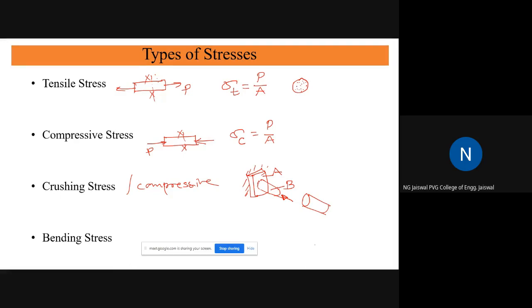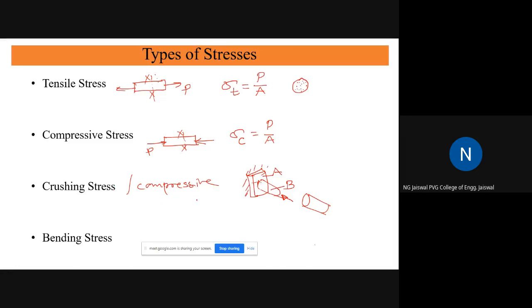Crushing always happens between two dissimilar metals along the surface, not internal stresses, along the surface. But the phenomenon is very much similar to compression. Actually, what you are doing is compressing this B rod against the wall of A material. That's why, in that sense, it is similar to compression. But crushing is between two dissimilar metals, and especially happens on the surface. That surface will rupture first which is weaker in comparison. That is a crushing stress.